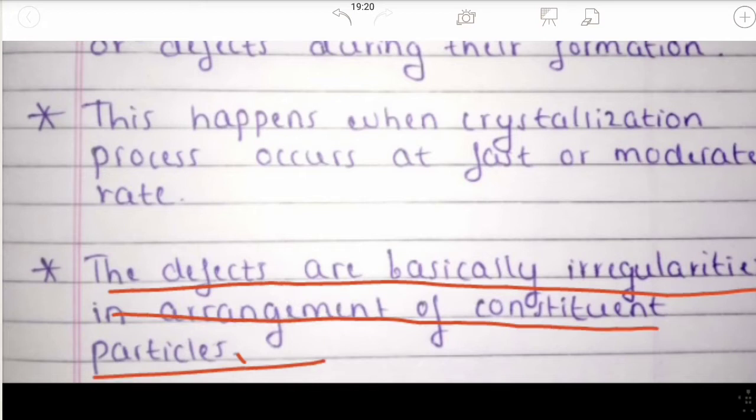These defects are irregularities in arrangement, meaning they can be a vacancy defect, an interstitial defect, a point defect, a line defect, a Schottky defect, or a Frenkel defect. There are many defects in solids. We will learn each of them.